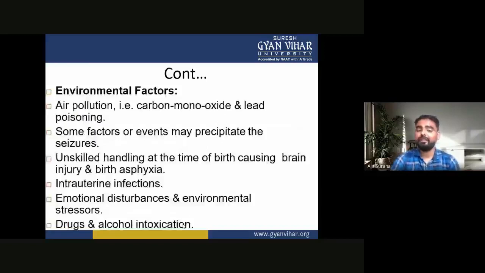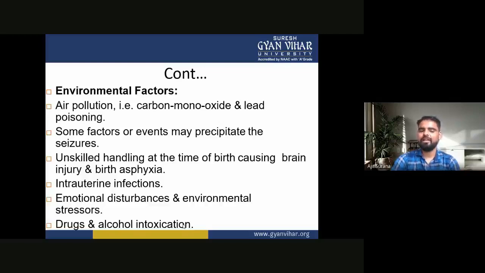Now the next are the environmental factors, which cause epilepsy. First is air pollution, that is carbon monoxide and lead poisoning, which may cause epilepsy. Some factors or events may also precipitate seizures. Unskilled handling at the time of birth may cause brain injury and brain asphyxia, or birth hypoxia.